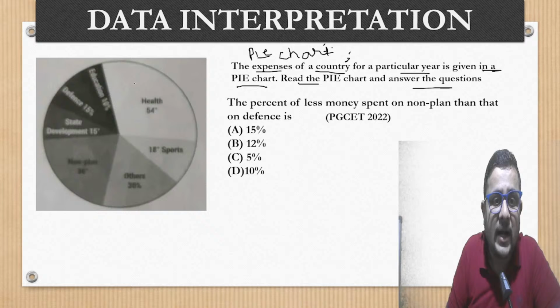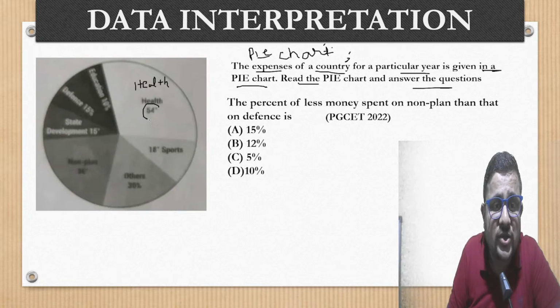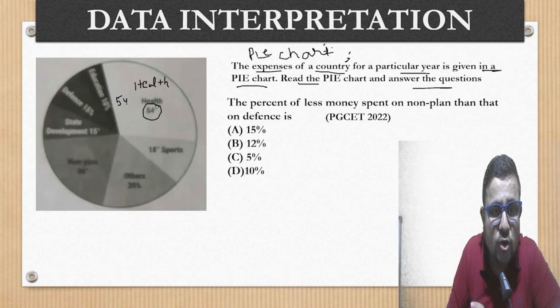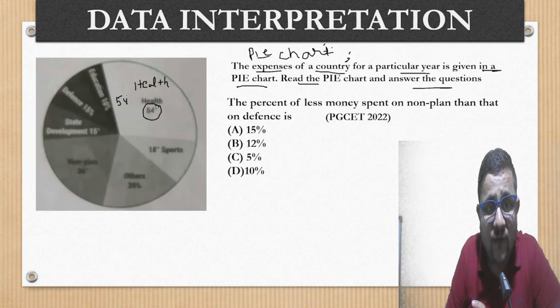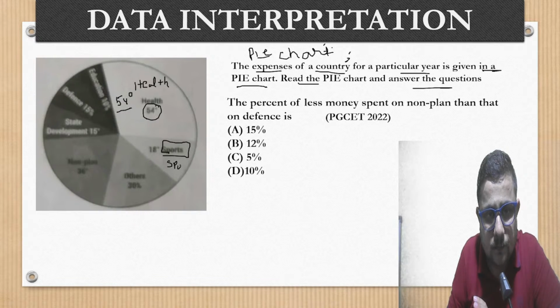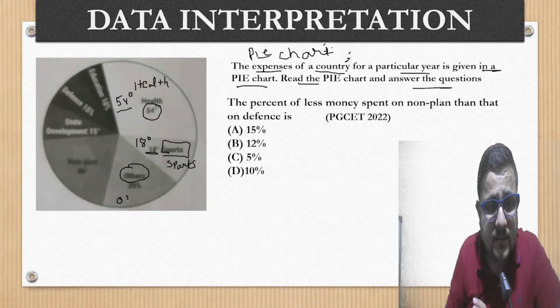This is the first part here. Health is given. And health is mentioned by what? In the pie chart, there are some sections, right? So distribution of what? The expense of a country. So 54 degree is given here for health. Now for sports, this is sports. 18 degree is given. Here what is given? 18 degree. Others also mentioned. So for others,